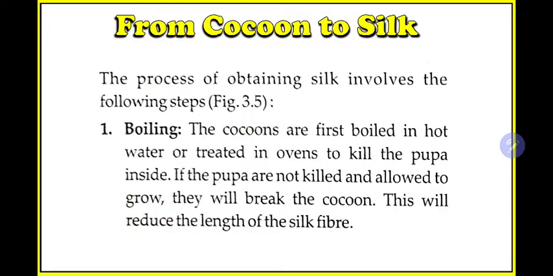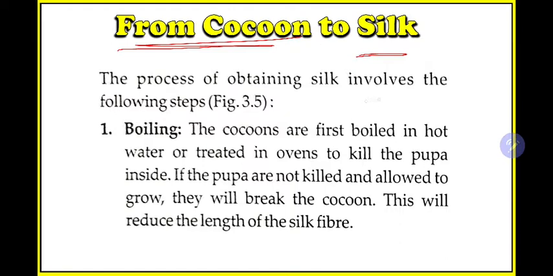Now we have the cocoon. Up to the cocoon we obtained in the last class, and I explained in detail. So from the cocoon now we'll obtain the silk. Now it starts the new point. From here we'll learn the new things. Up to this much was known to us from the last class. Now we'll explain the new things.